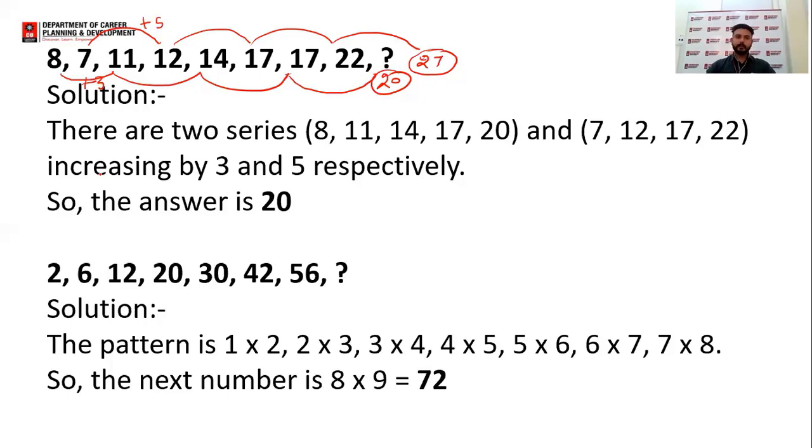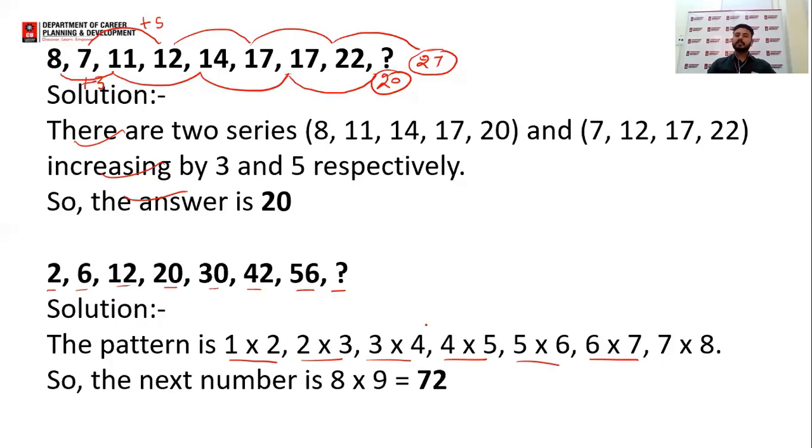Second example: 2, 6, 12, 20, 30, 42, 56, and question mark. If you see the pattern, it is 1 into 2 is 2, 2 into 3 is 6, 3 into 4 is 12, 4 into 5 is 20, 5 into 6 is 30, 6 into 7 is 42, 7 into 8 is 56.